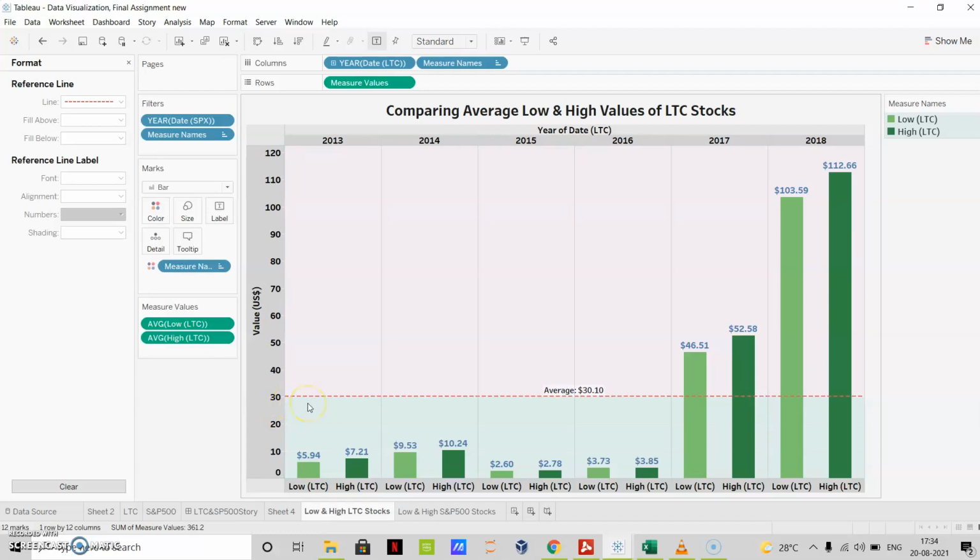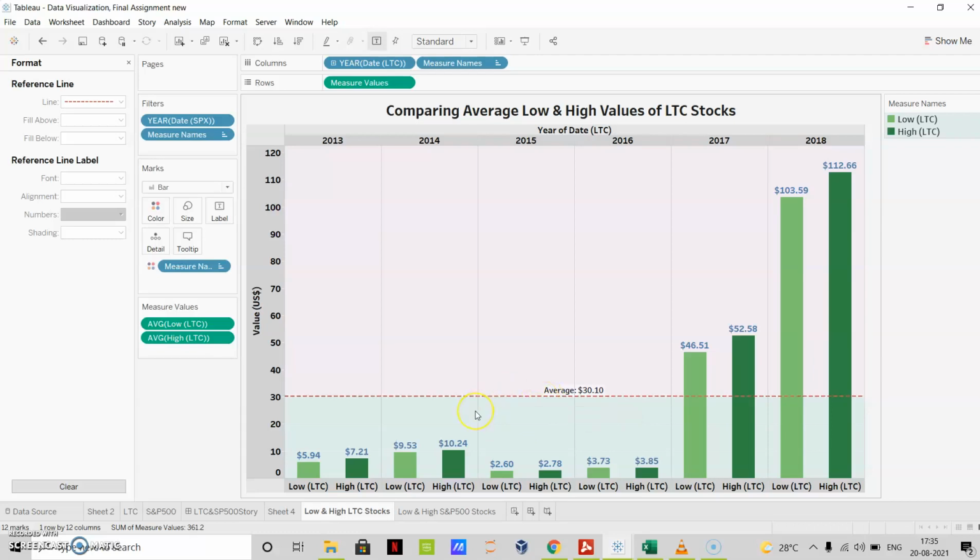As we can see, in 2013, the average low value price for the LTC stock was $5.94, whereas the average high value for the LTC stock was $7.21. And in 2015, we can see that the average low price and the average high price was the lowest among all the years, and the value was $2.60 for the average low value, and the average high value for the stock was $2.78.